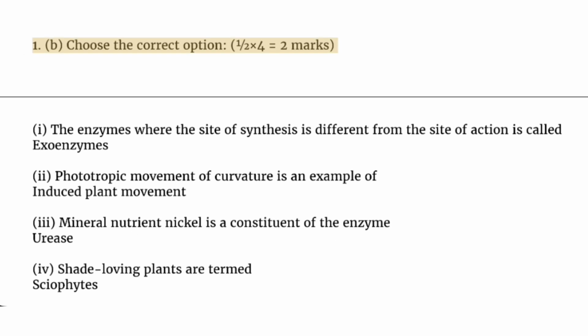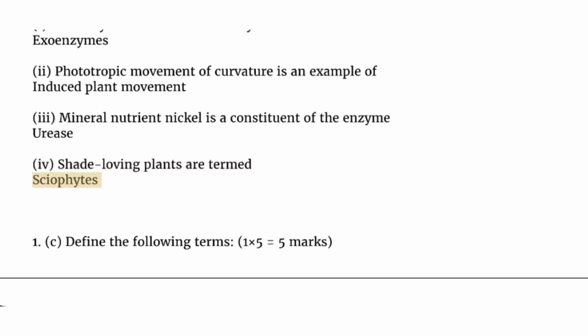1. B. Choose the correct option. 1/2 times 4 equals 2 marks. I. The enzymes where the site of synthesis is different from the site of action are called exoenzymes. II. Phototropic movement of curvature is an example of induced plant movement. III. Mineral nutrient nickel is a constituent of the enzyme urease. IV. Shade-loving plants are termed sciophytes.